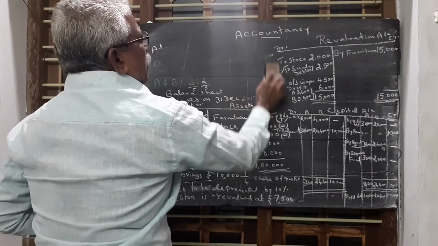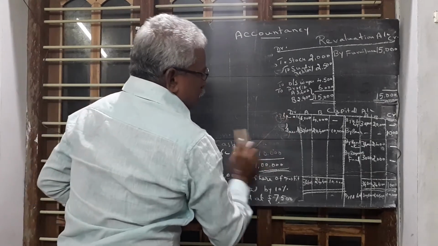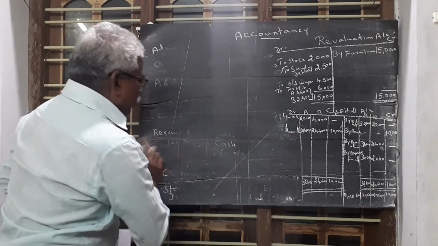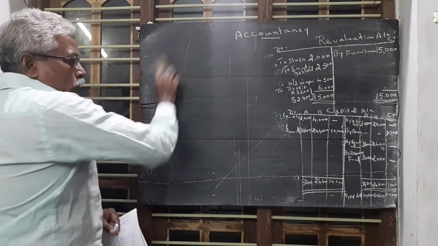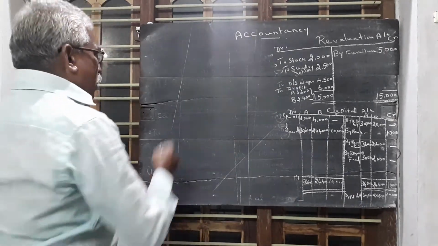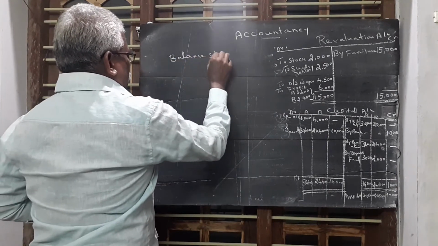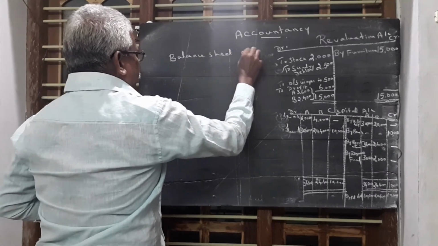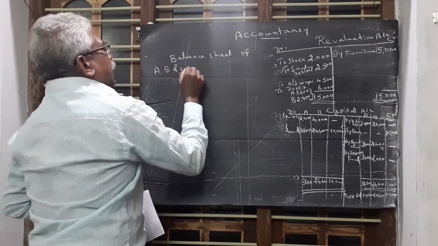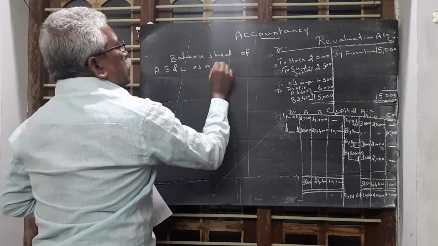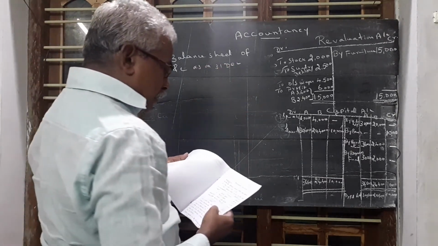New balance sheet. Balance sheet of A, B and C as on 31st December 2017, when the new partner is admitted.